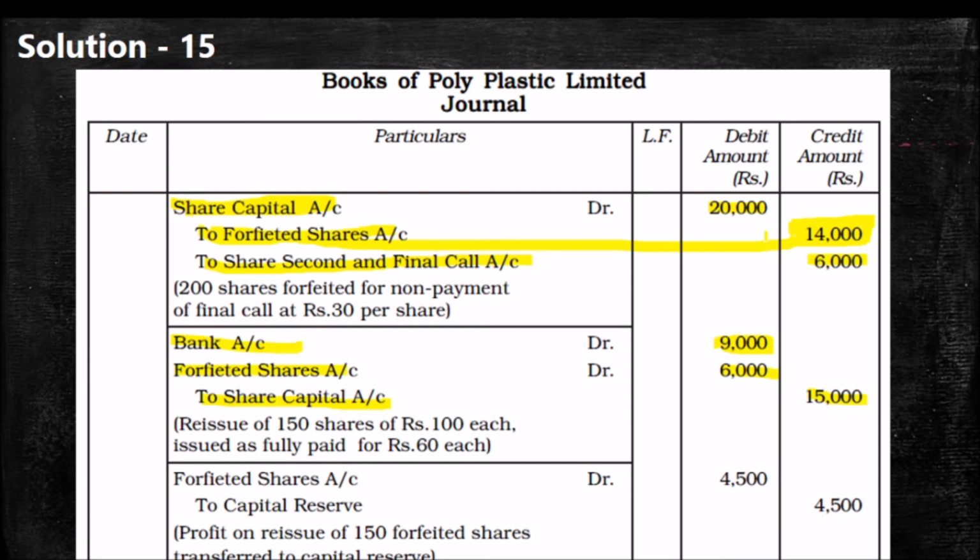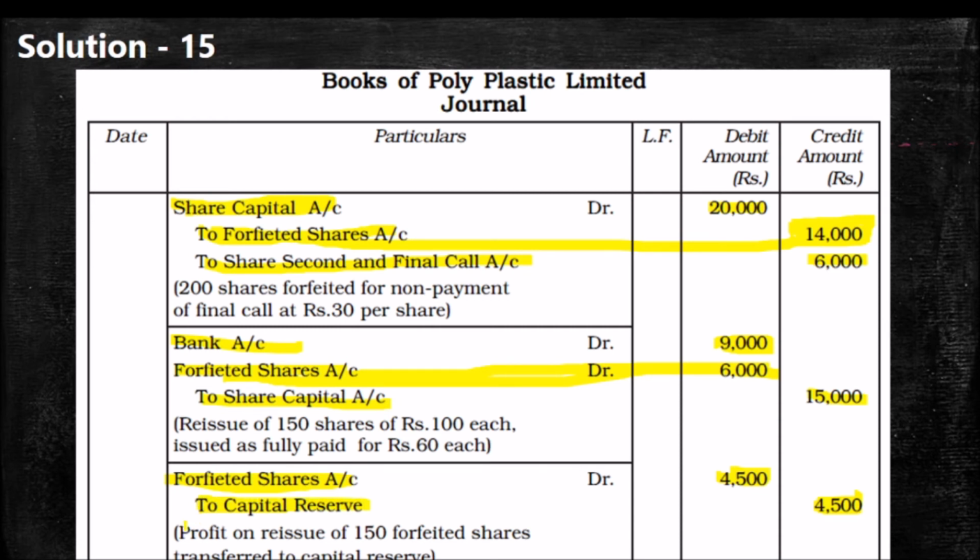10,500 is the credit balance and 6,000 is the debit balance. So the difference, 10,500 minus 6,000, 4,500, will be transferred to capital reserve. I hope it is very clear for you.